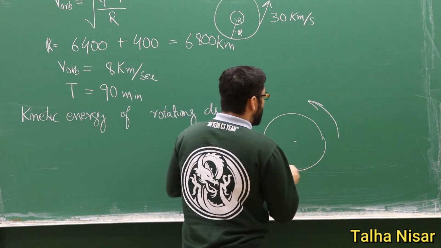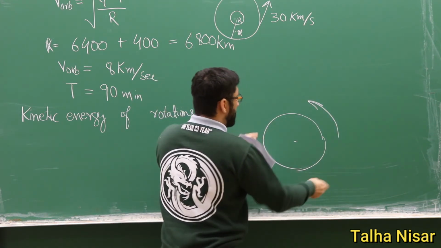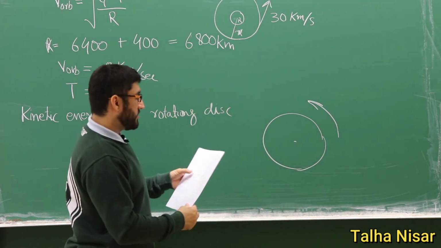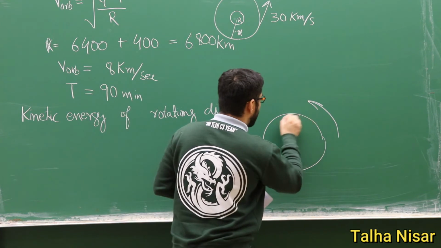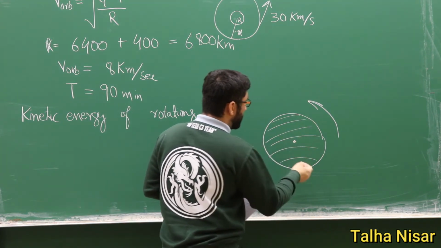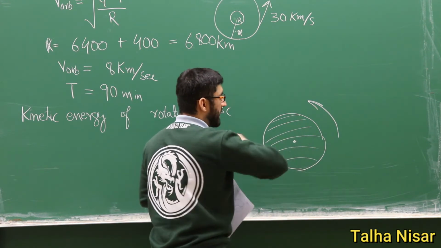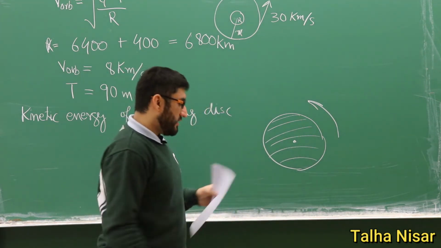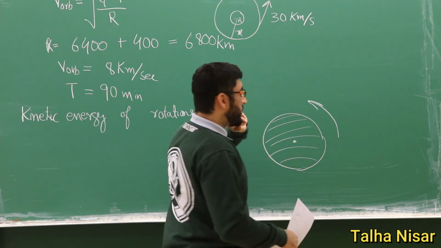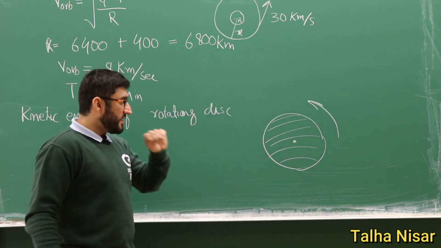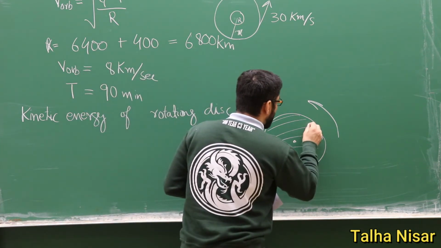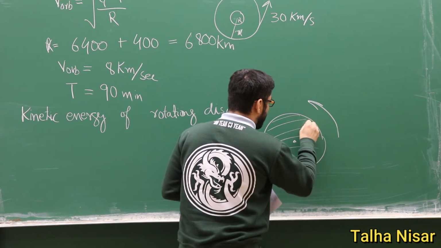So if it's not moving in a straight path but spinning, this is a solid disk, for example, and this is the center of rotation, the axis of rotation. It's spinning, and we want to know its kinetic energy. To calculate it, we just divide this disk into small pieces.